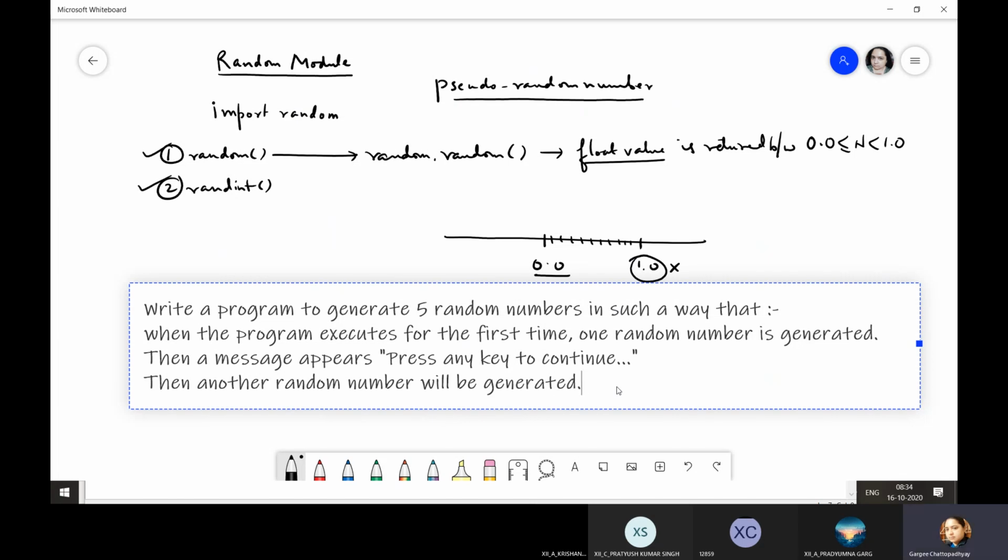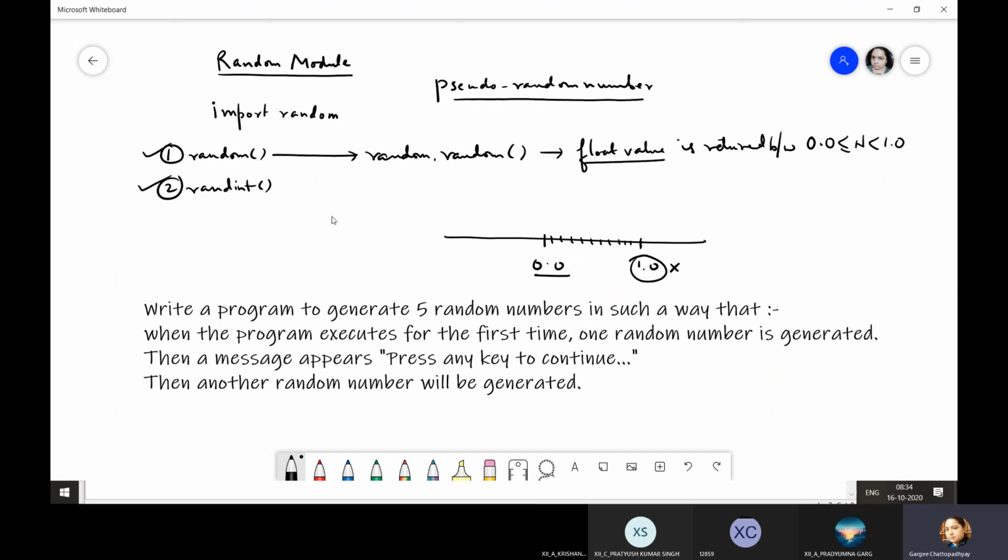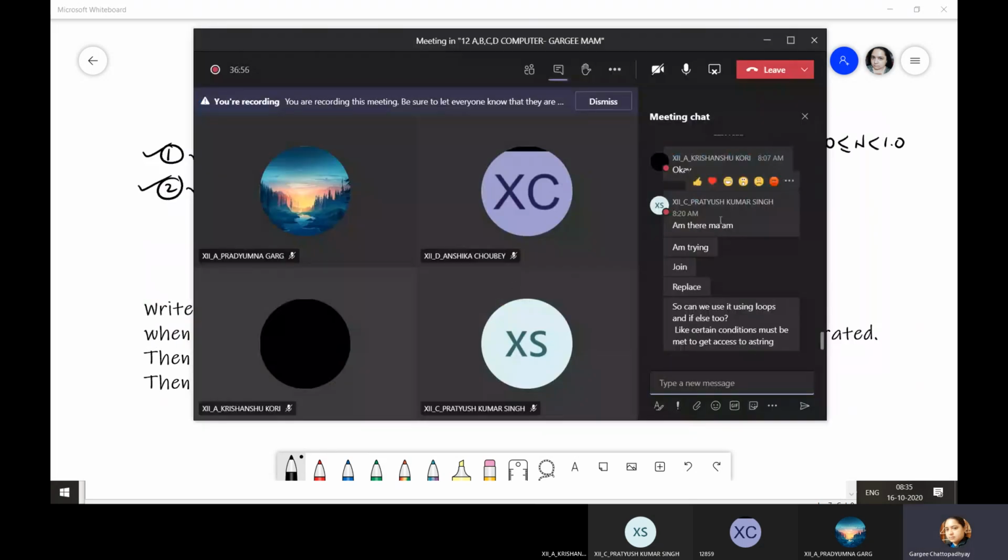So you have to write a program to generate 5 random numbers in such a way that when the program executes for the first time, one random number is generated, then a message appears, press any key to continue, then another random number will be generated. Got it? So this way, every time the user presses a key, a random number has to be generated. So how will you do this? Think, and I'm giving you some time, and post your programs over here. Take your time.